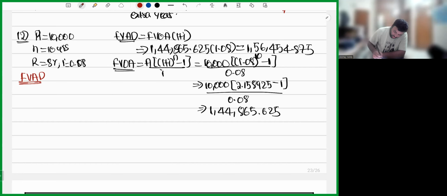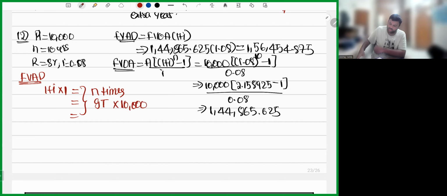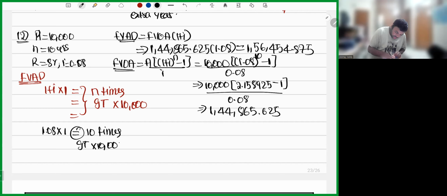Now, future value of annuity due, how will you do it in the calculator? You'll simply do 1 plus I into 1, equal to symbol n times, grand total into 10,000. Let me show it to you in the calculator, my dear friends. 1 plus I into 1. In our case, it is going to be 1.08 into 1, equal to symbol 10 times, grand total into 10,000. You'll directly get the answer. Sir, what if grand total is not there in my calculator?